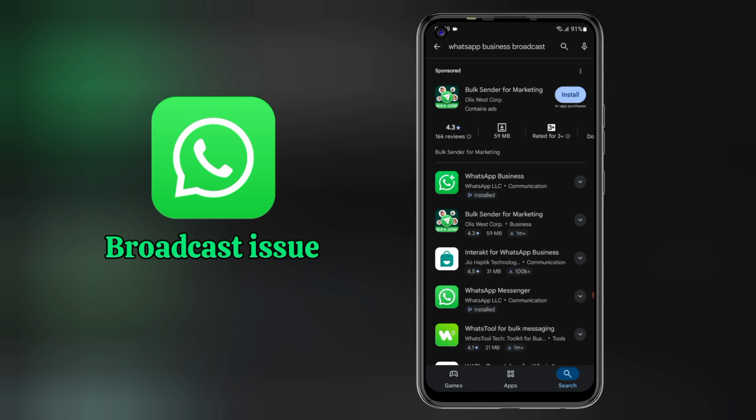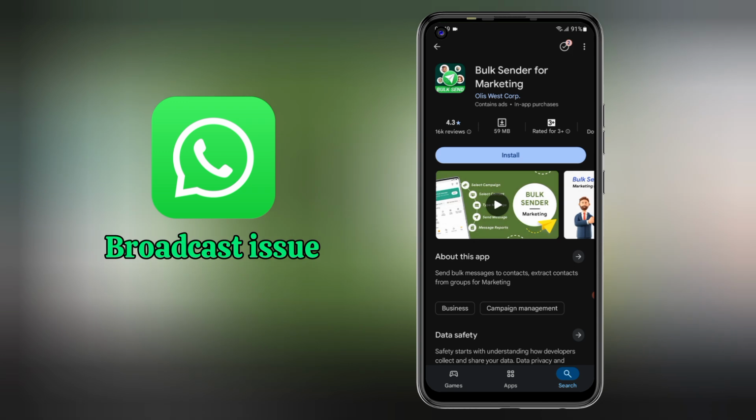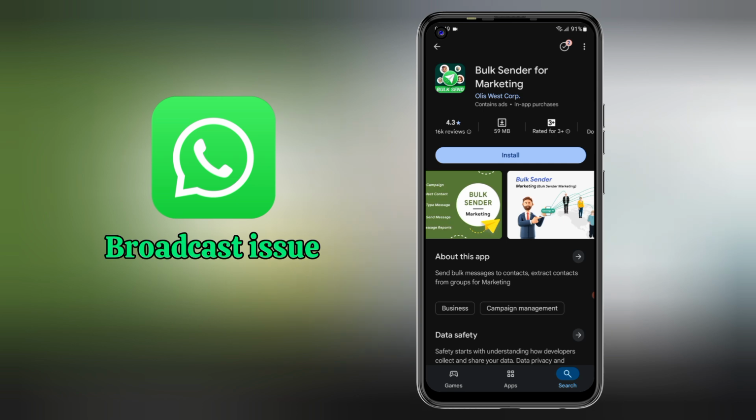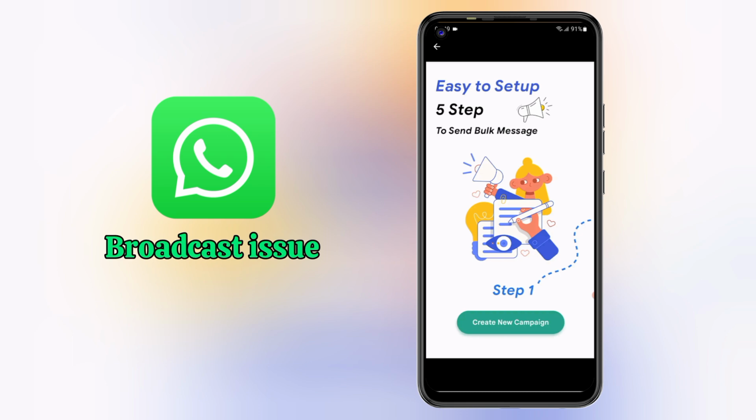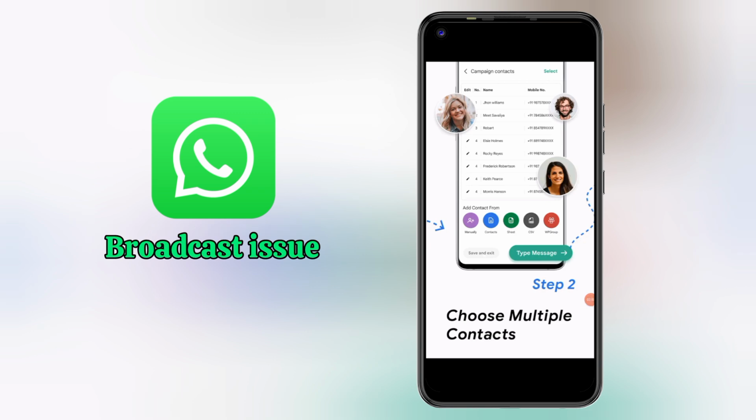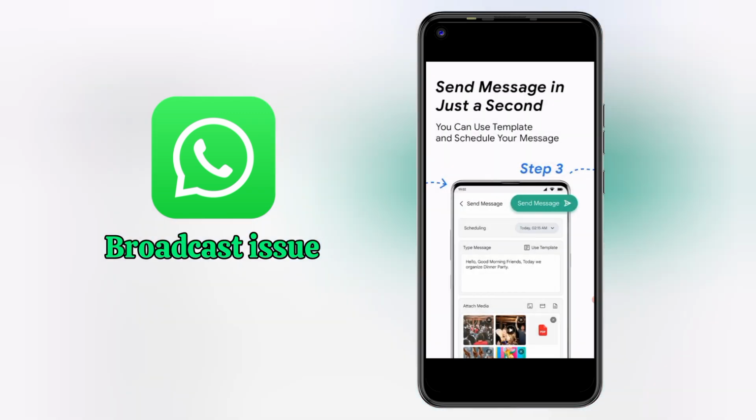If you are doing marketing or promotions, you can use a bulk sender for marketing app. This type of tool helps you send messages to multiple contacts one by one instead of using the WhatsApp broadcast system. How it actually works: you upload contact numbers, write one message, and this app sends messages automatically.